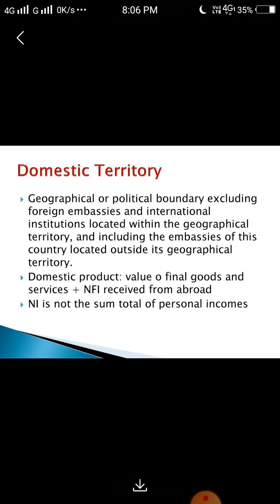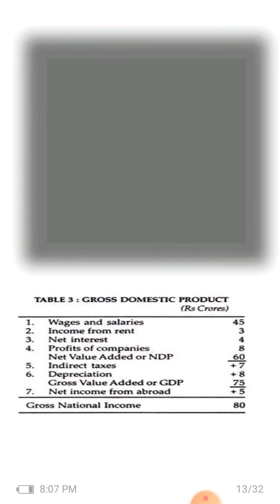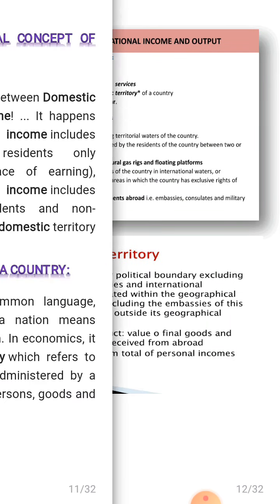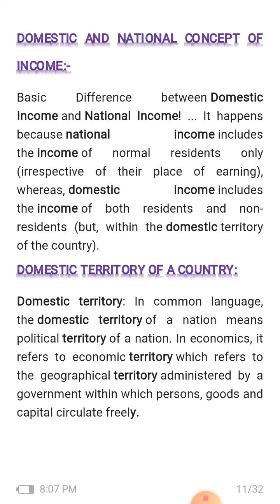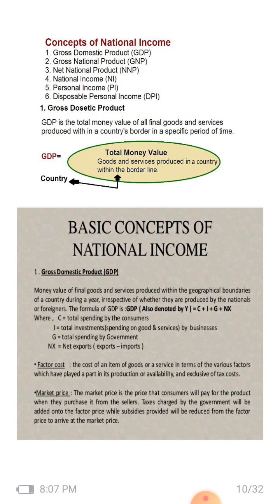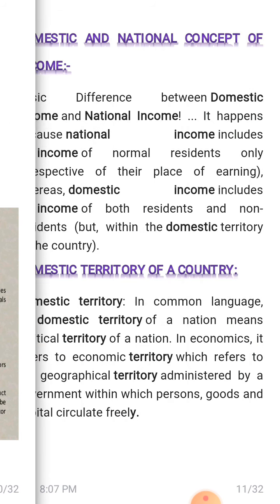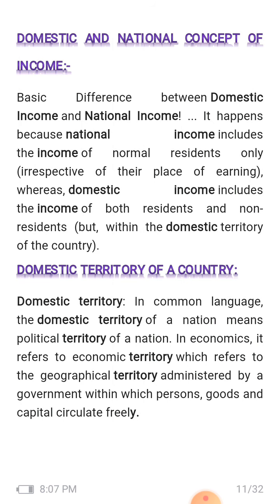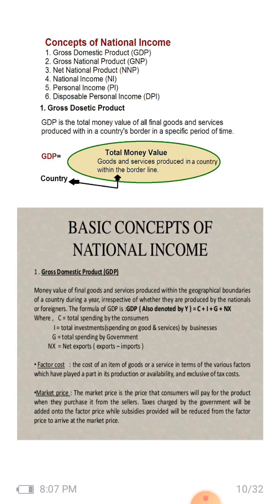National product is the value of final goods and services plus net factor income received from abroad. National income is not the sum total of personal incomes. Keep that in mind. So students, we understand domestic territory and the national concept of income, the basic concepts of national income: GDP, and the domestic and national concepts of income, right? Hope you understand it.